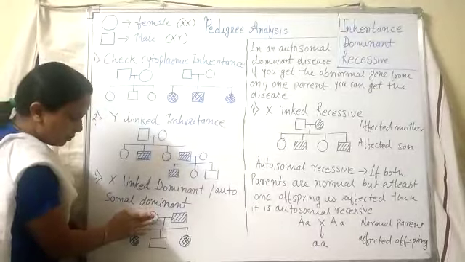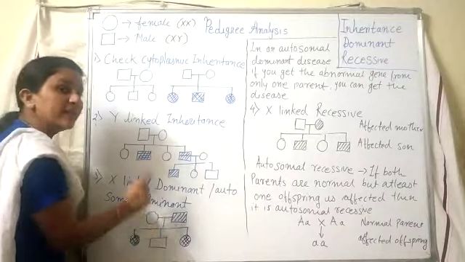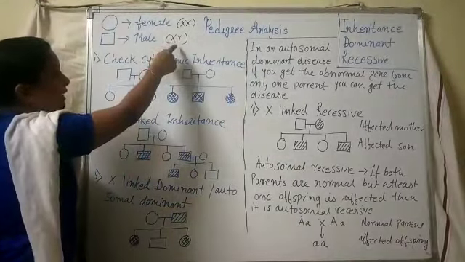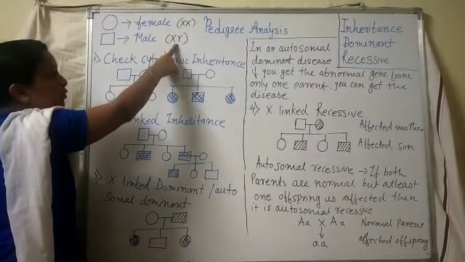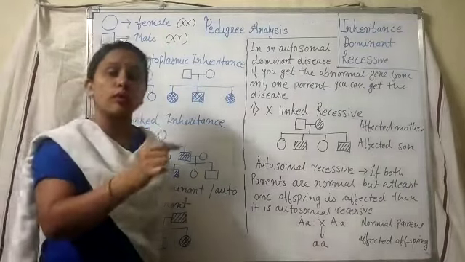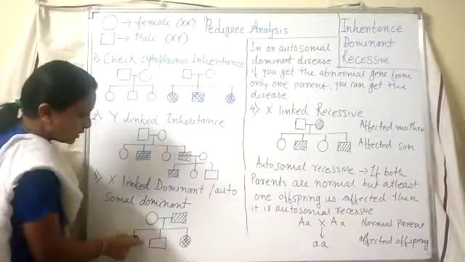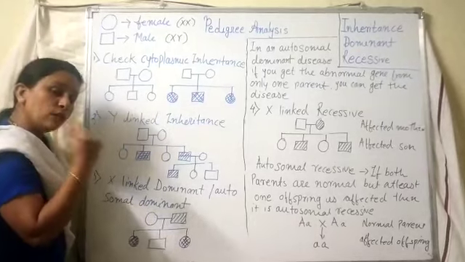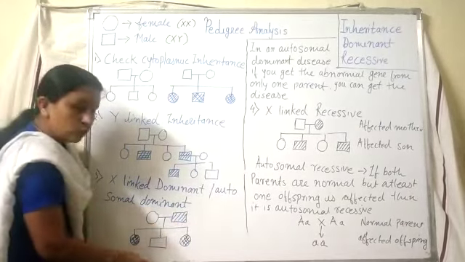Here the mother is completely normal, but the father is affected. Now when the father is affected, again see, at the time of gamete formation, how are the gametes going to be formed? X and Y. And who is responsible for giving the gender of the baby? Obviously the male, the father. So when the daughters are affected, from where are they getting that particular affected gene? Obviously from the father. So like this we have to identify.